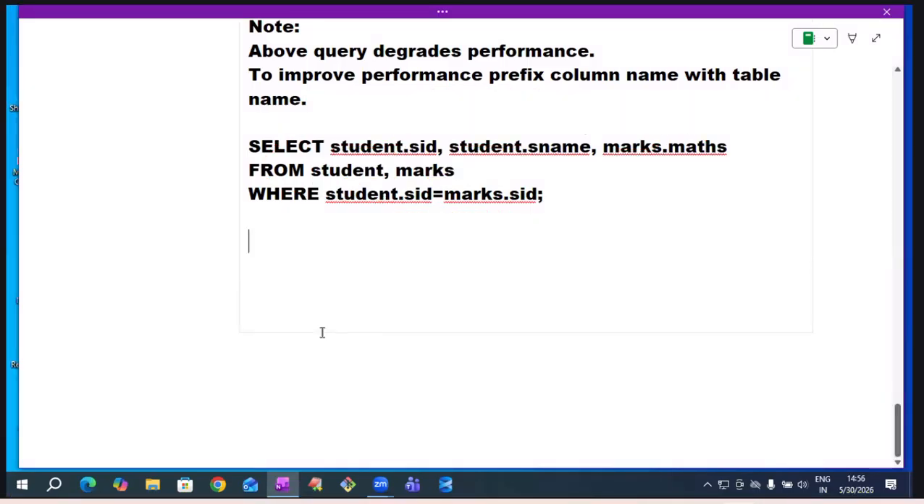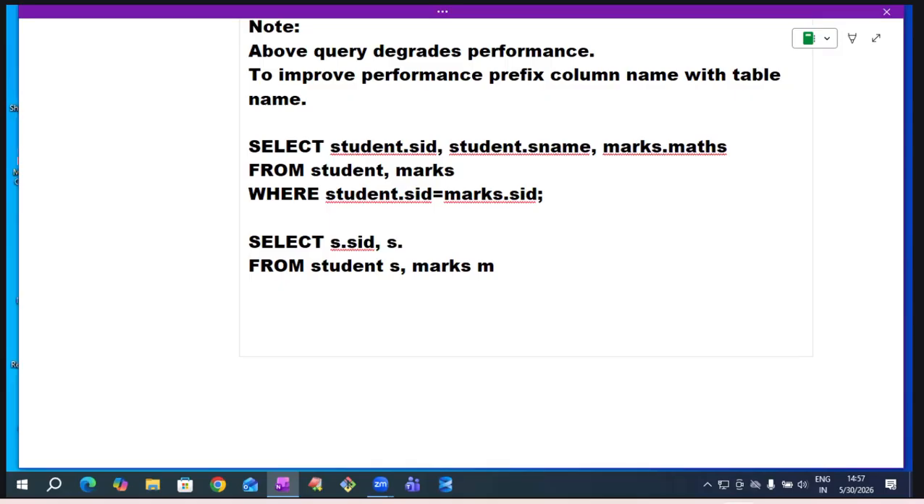That one only I'm following. From which tables do we want to retrieve? Student table, give alias name S. From marks table also I want to retrieve, alias name M. I want to get student ID, available in which table? S table, S dot SID. I want to get student name, available in which table? Student table, S dot SNAME.